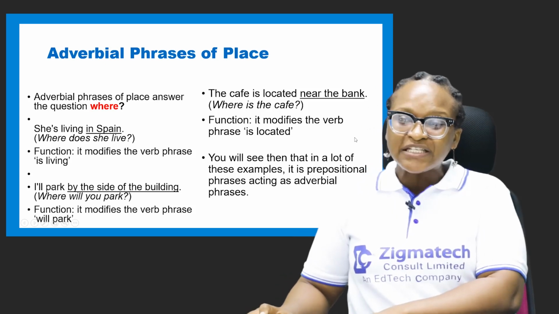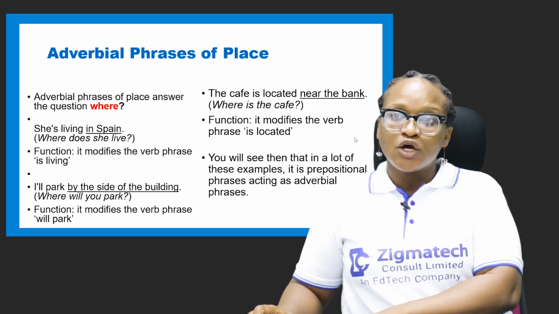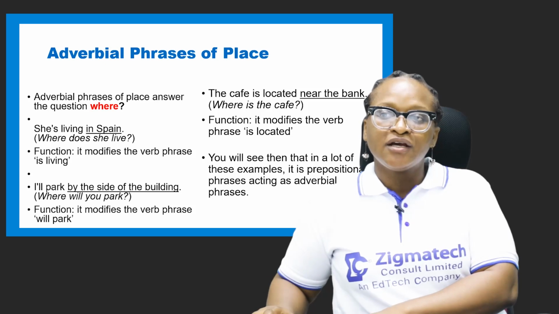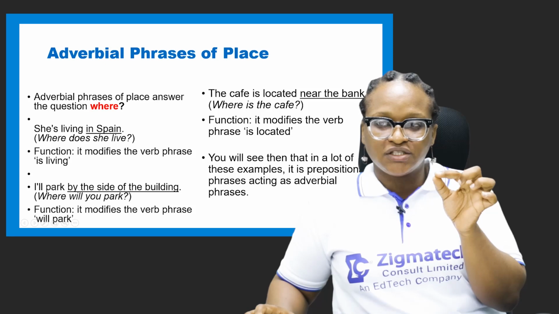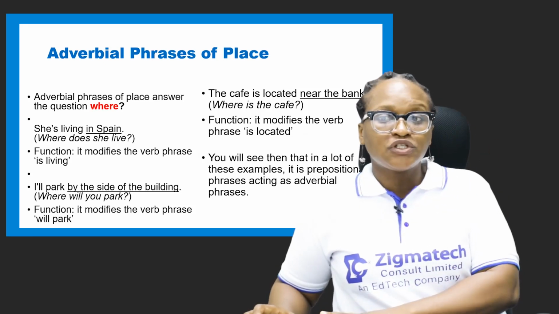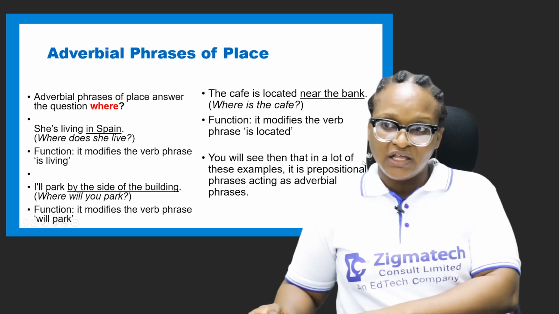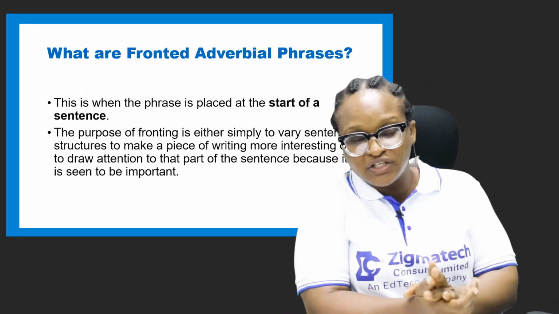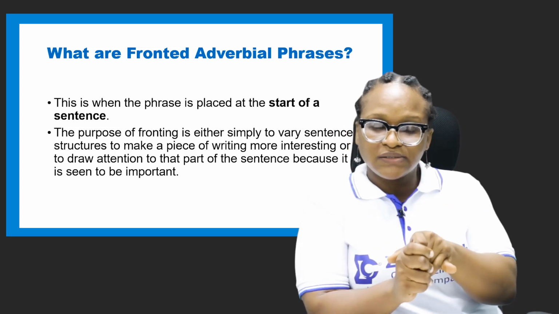This is to make us understand that adverbial clauses or phrases do not just modify verbs, but we can have a case where the verb is two, and it will be that it modifies the verb phrase. You will see then that in a lot of these examples, it is prepositional phrases acting as adverbial phrases. You must have that at the back of your mind, that prepositional phrases can act as adverbial phrases because it does what? It asks you questions.